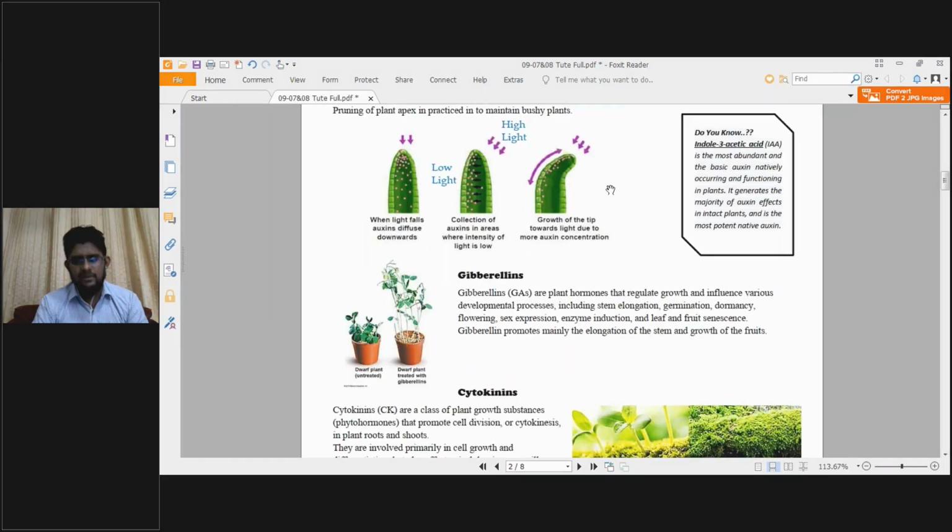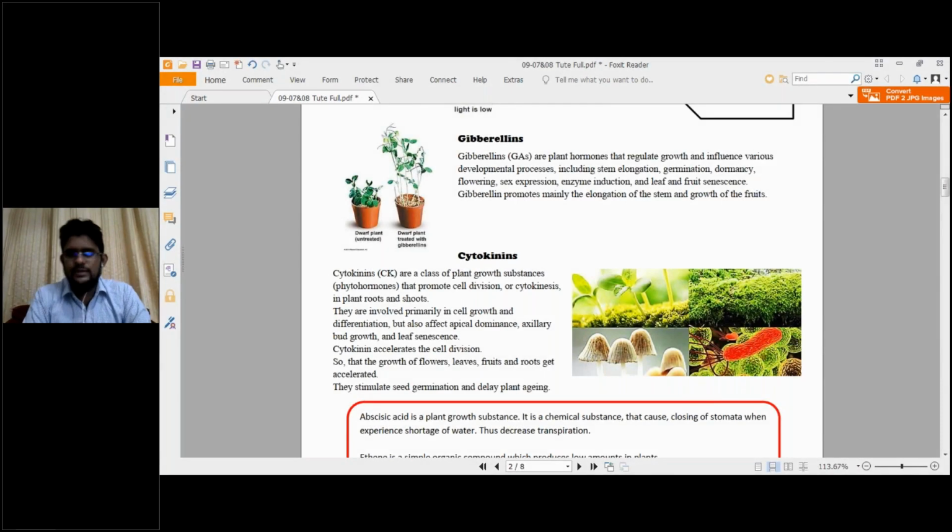And the second one, gibberellins. Gibberellins, GA as we say, are plant hormones that regulate growth and influence various developmental processes. So these are also plant growth substances which help in regulating the growth of the plant, and also influence various developmental processes. That means when the plant is growing up, the parts should mature and grow well. In those developmental processes, gibberellins are very important.